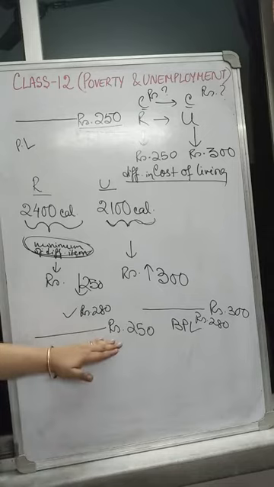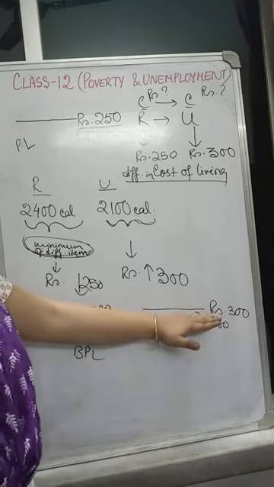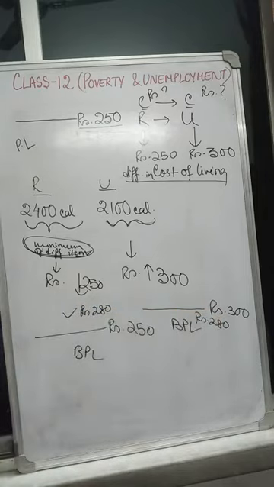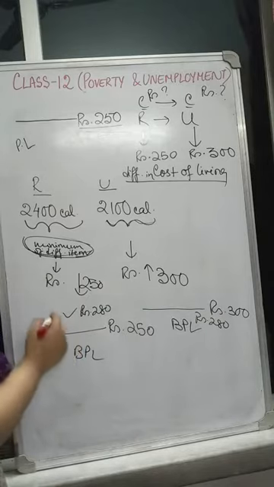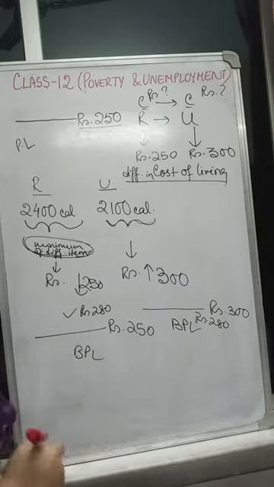250 rupees for rural, let us suppose this is an example, and 300 rupees is what an individual should earn in urban areas in order to lead a life not under the below poverty line category.